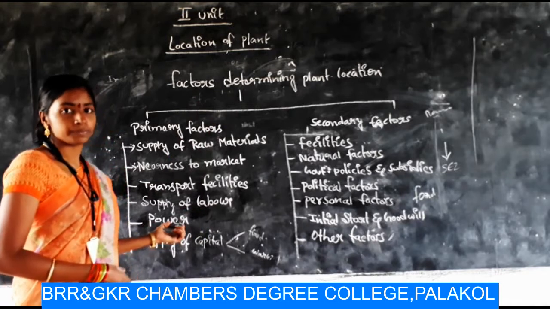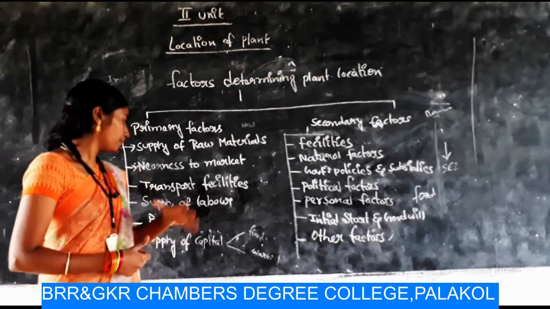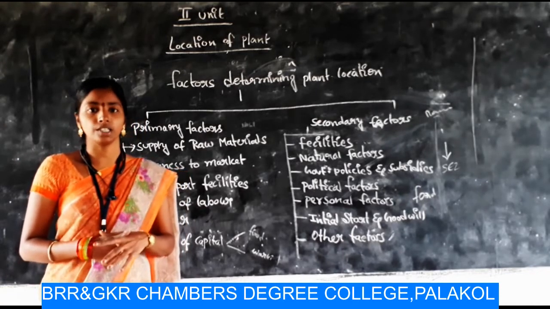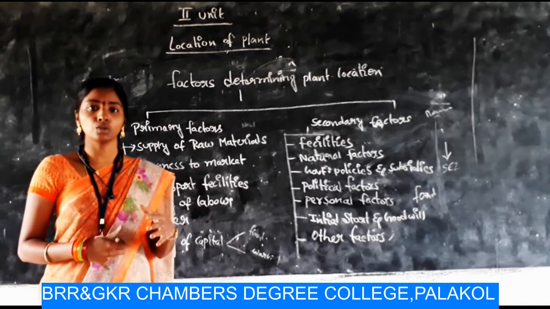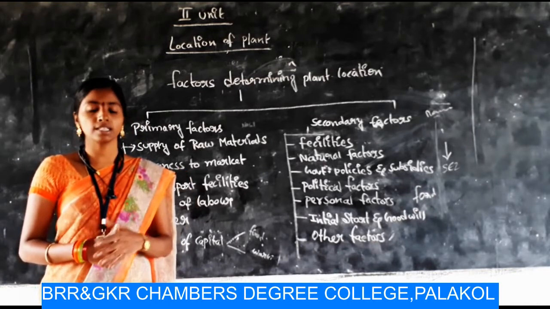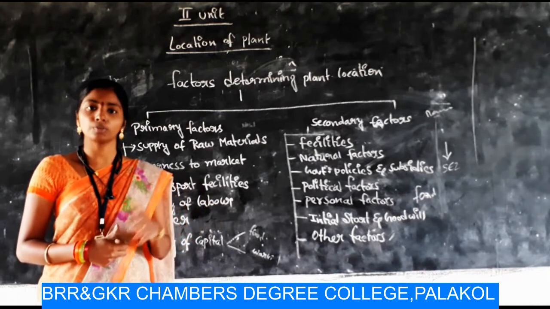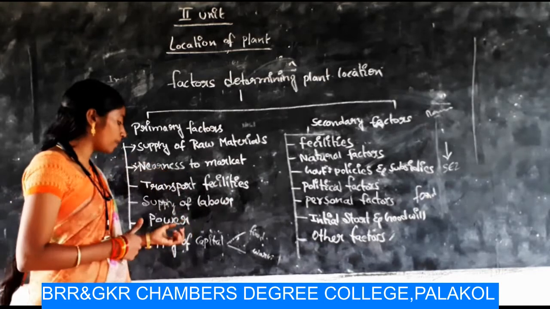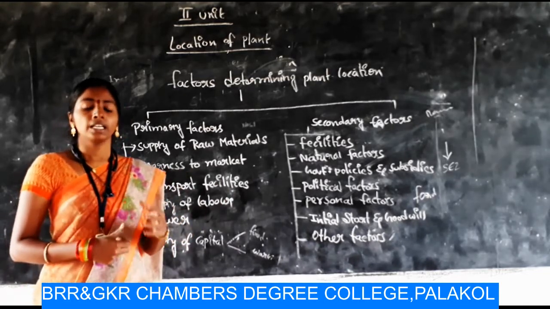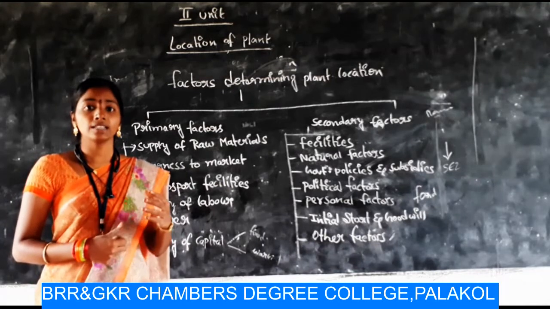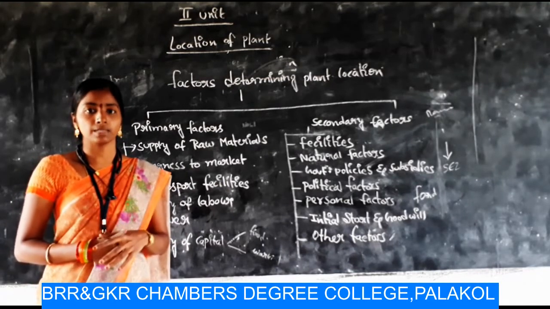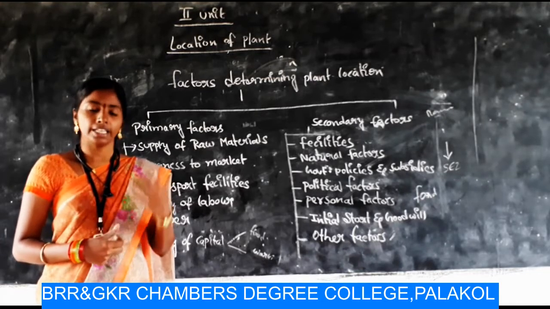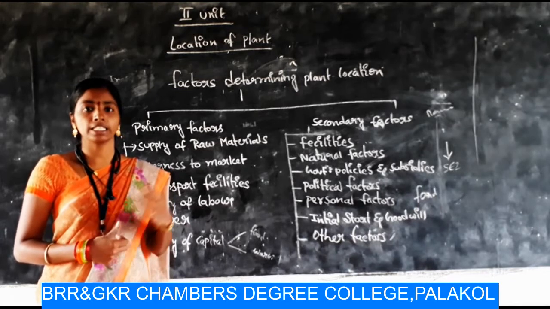Next one, power. Power facilities are very important, because power here is nothing but electricity and some alternate energy. These are required to produce goods. Okay, so the production process is nothing but converting inputs into outputs. It is a transformation process. This transformation process requires some power facilities. But in some states in our country, it is not possible to get power supplies, because some governments are not providing sufficient power resources to the industries because of some problems associated with that.